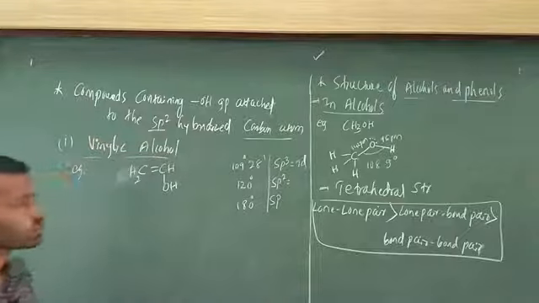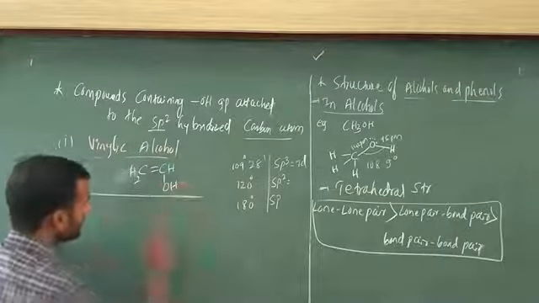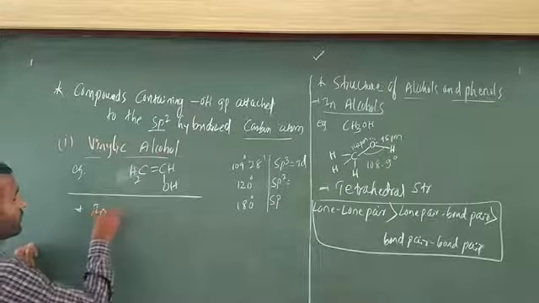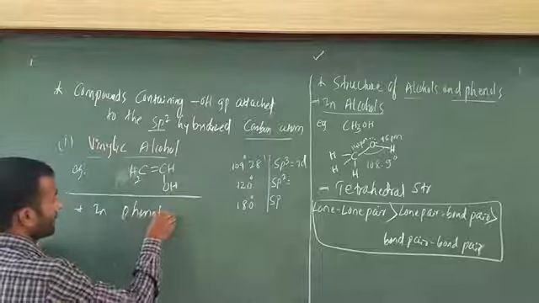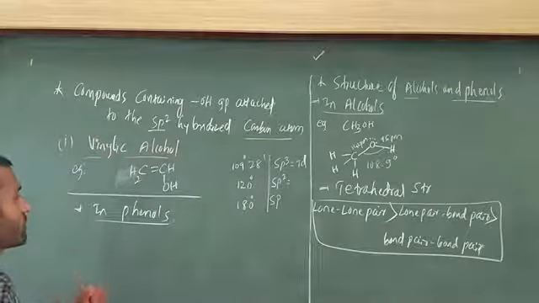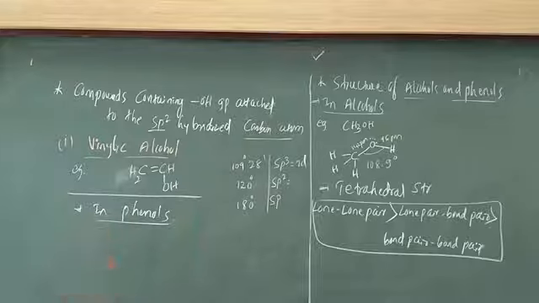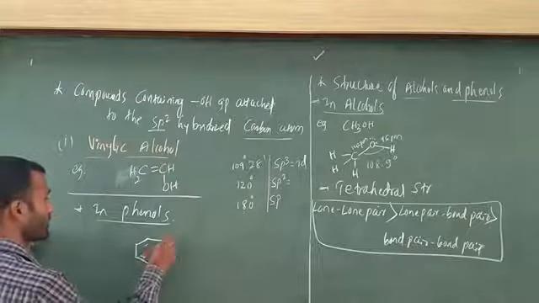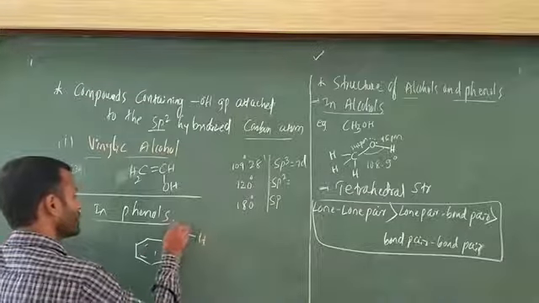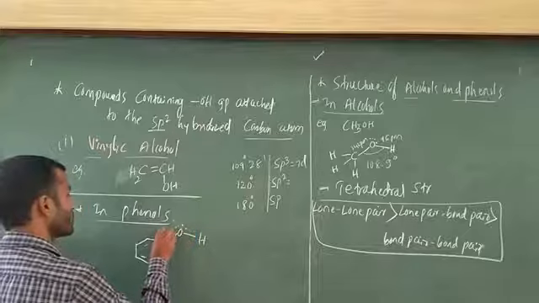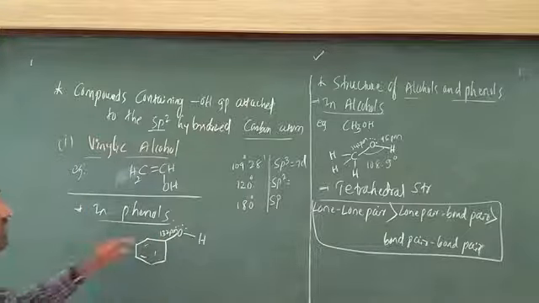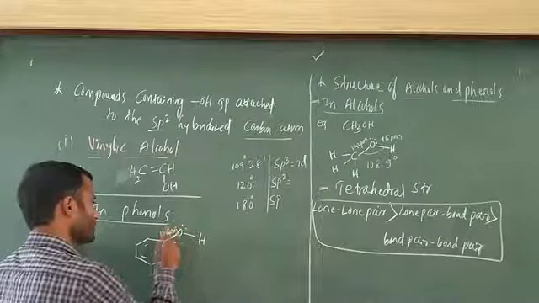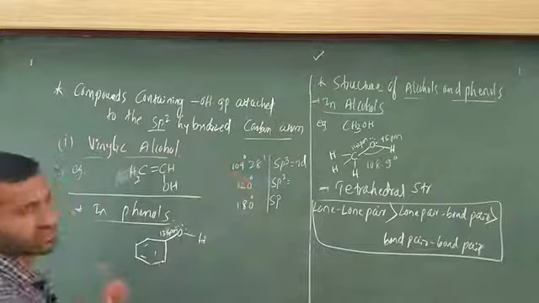The next one is phenol. Okay, second point, in phenol. Important point. I am going to write the structure like this. Here oxygen is there, and here also a lone pair is there. This indicates 132 picometer. In this case 142 is there, and this one is 136. The oxygen-hydrogen bond is the same, 96 picometer only.